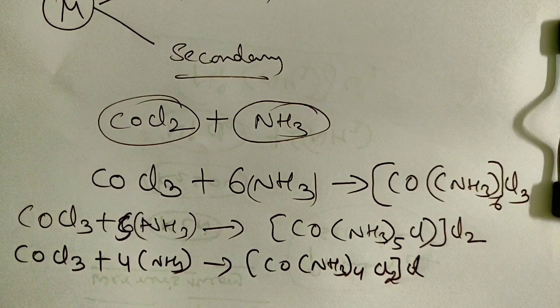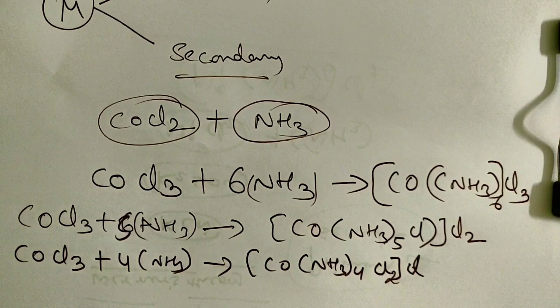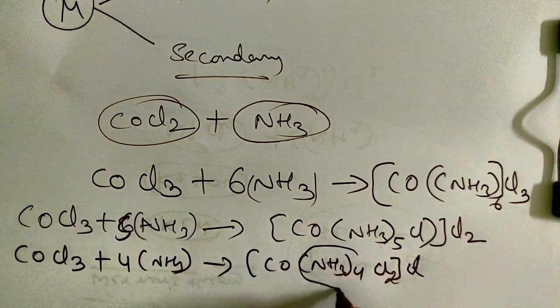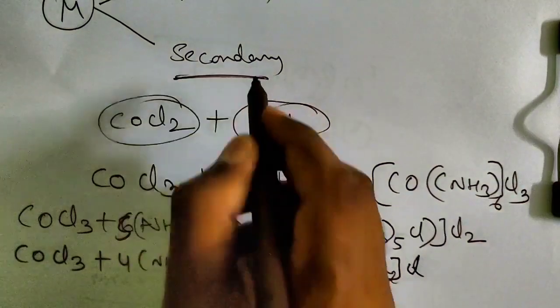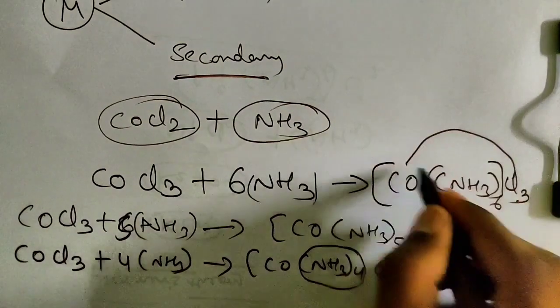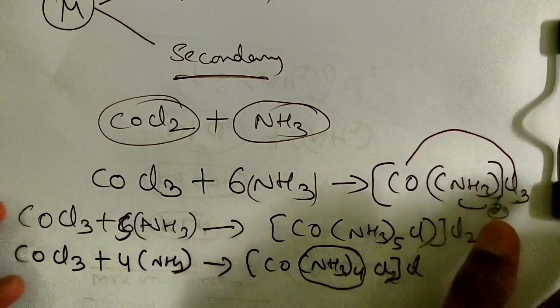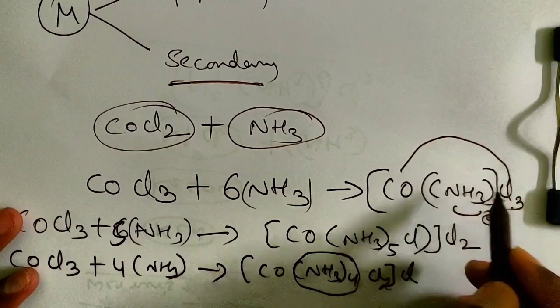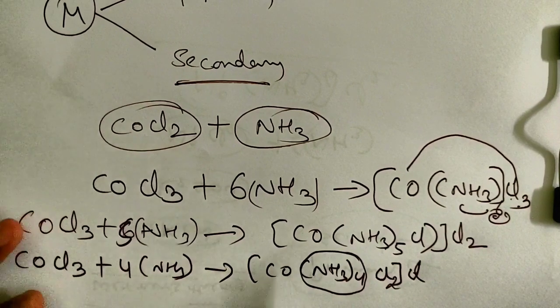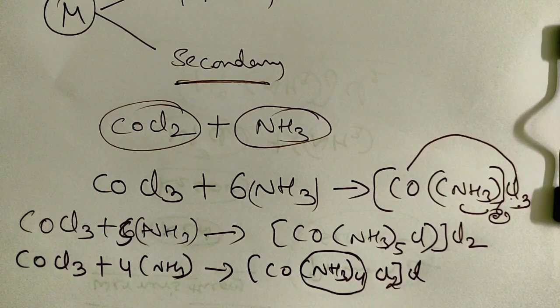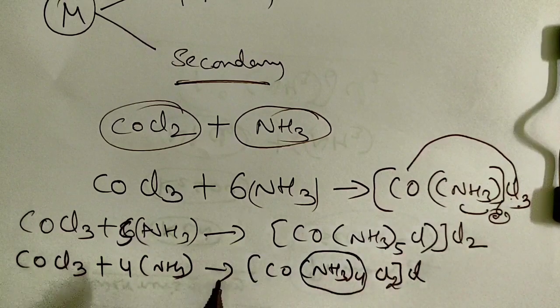Later he checked the valency of these compounds. This valency is already satisfied, but the question is, by doing this, what did he understand? This ammonia is satisfying one more valency, which is called the secondary valency. This chloride is satisfying its primary valency, and the ammonia he took satisfies the secondary valency. How do you come to know that this chlorine satisfies its primary valency? For that he reacted the compound he prepared with AgNO3, silver nitrate, which we will see now.